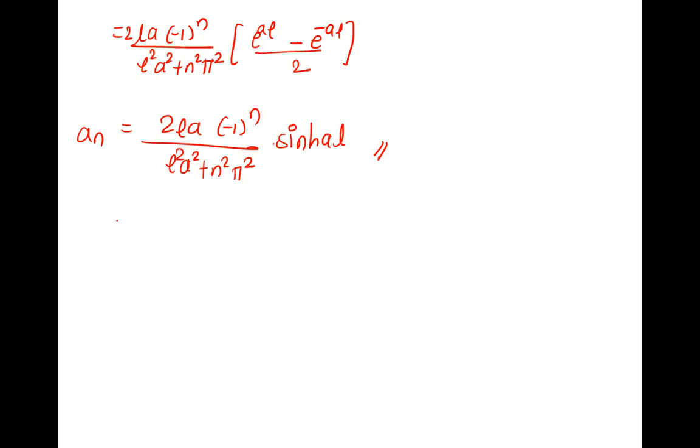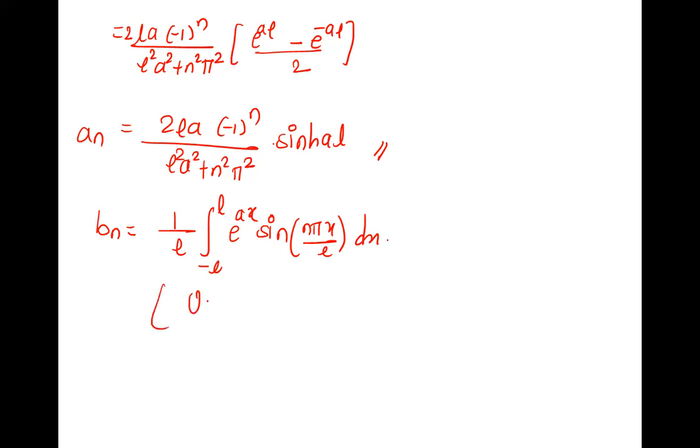Okay, An is done. Is there any doubt in An? No. Sure. Go with Bn. Can I expect an answer from you? Will you please start? 1 upon L, minus L to L, f of x into sine n pi x by L dx. We have a formula. I'll write it here for you.